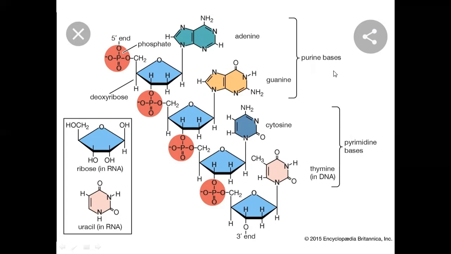Nitrogenous bases are of two types, purine and pyrimidine. Purines are composed of adenine and guanine, while pyrimidines are composed of cytosine, thymine, or instead of thymine, sometimes uracil is present. You can see the difference: purines are double ring structures, while pyrimidines are single ring structures. So phosphate group, ribose sugar, and nitrogenous base.